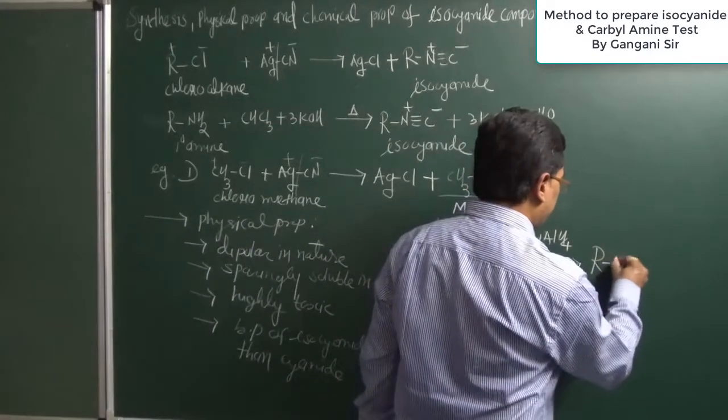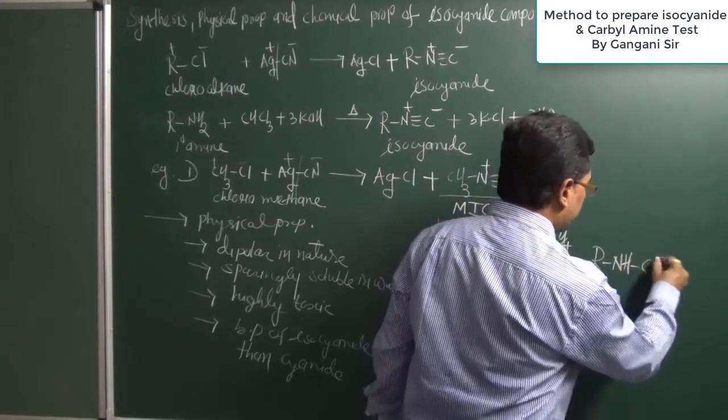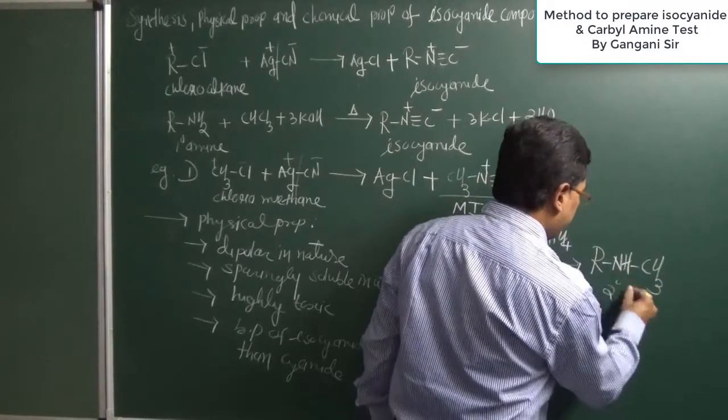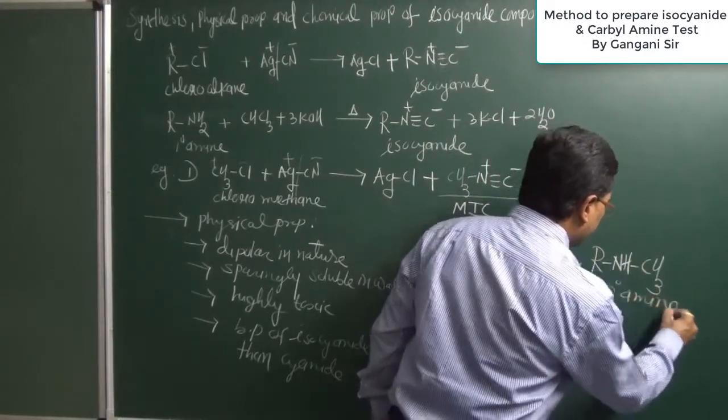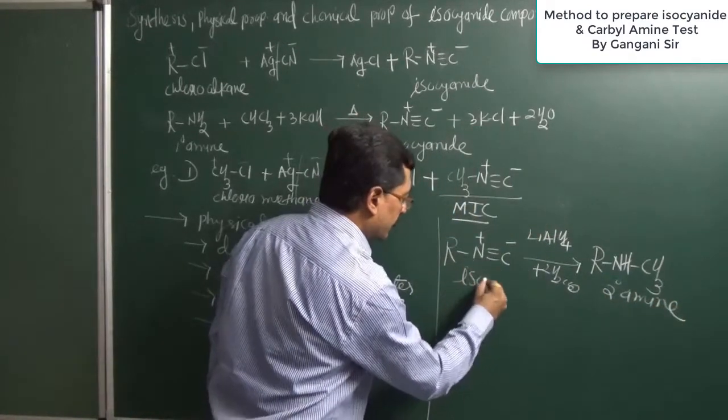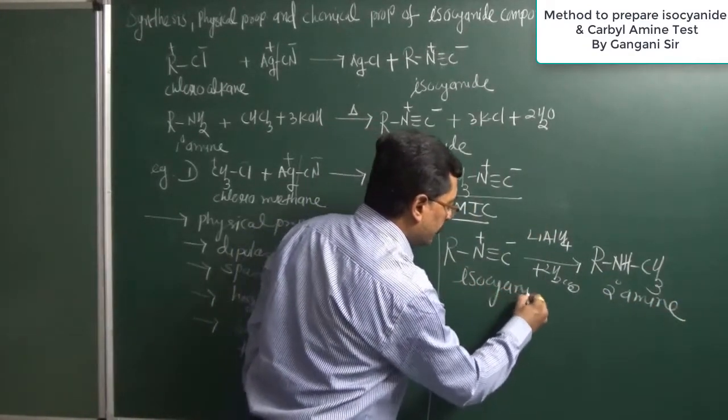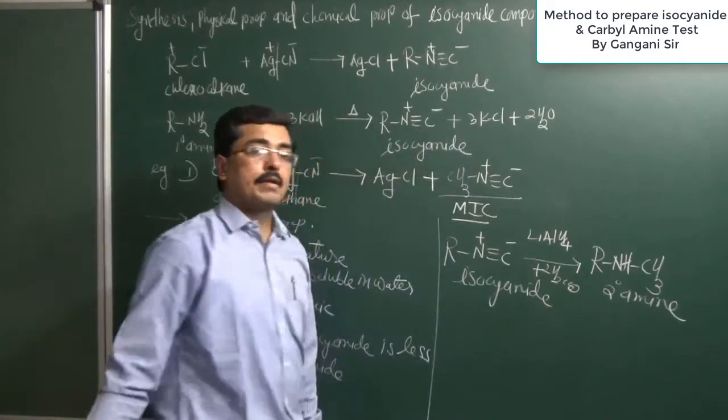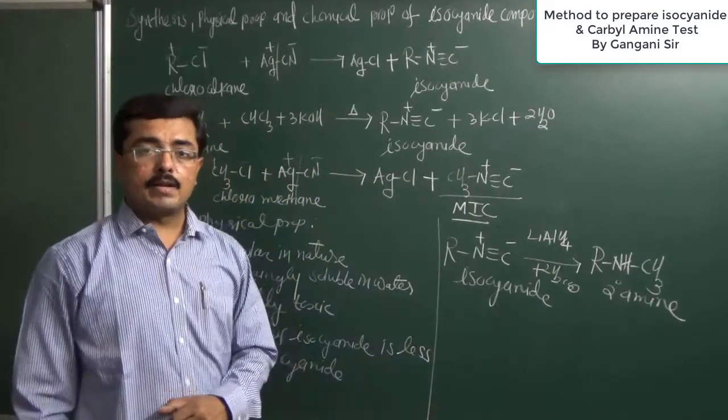So reduction of an isocyanate compound using lithium aluminium hydride gives us a secondary amine.